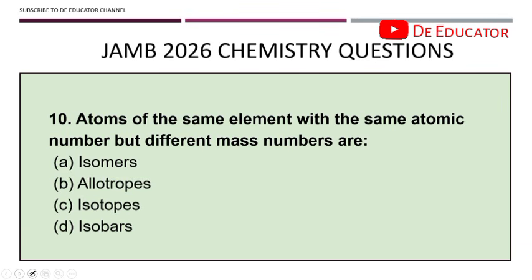All right. Atoms of the same element with the same atomic number but different mass numbers. This is known as isotopes. So we have defined isotopes now, and then we have also defined isomers. So isotopes differ in neutron number. So they can paraphrase the question and ask which of the following differs in neutron number. Just know it is isotopes. Then isomers just differ in structure, but they have the same formula.